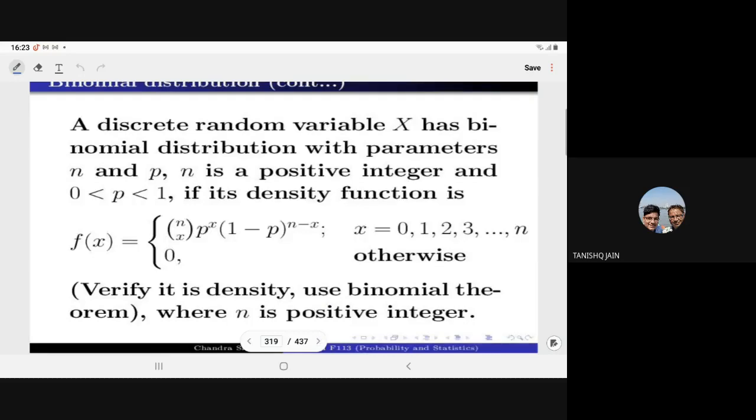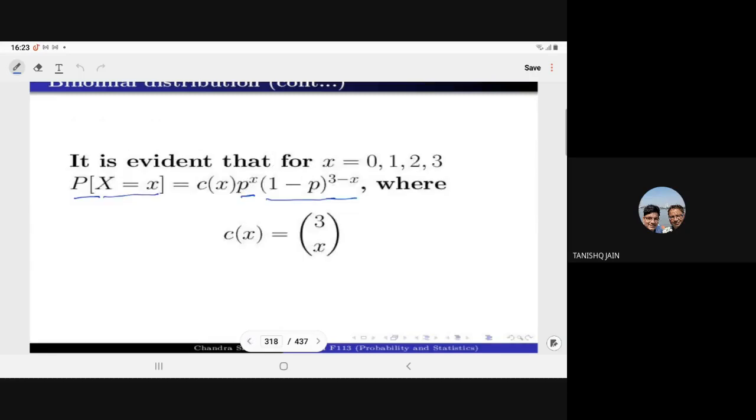Sir, how does it justify that nCx is a part of f(x) by summing it to 1? No, under this only you have verified that it satisfies both conditions of the PDF. But how do we say that nCx is a part of f(x)? If you are not writing it, then the other will not satisfy both conditions. Due to this binomial expansion only, its name is the binomial distribution.